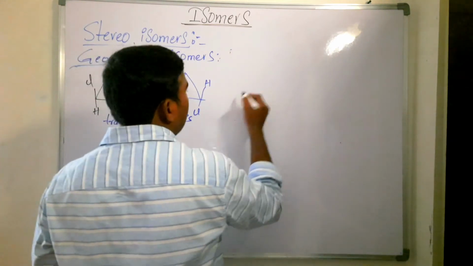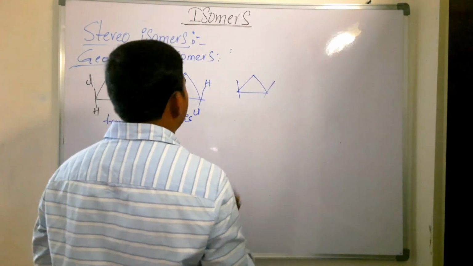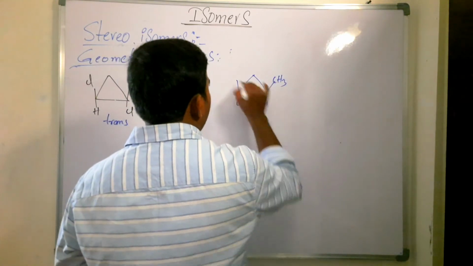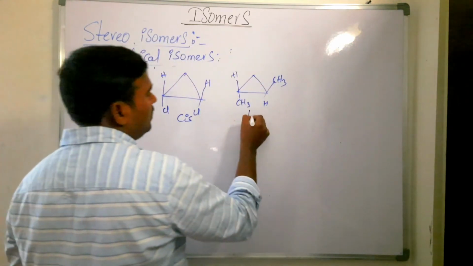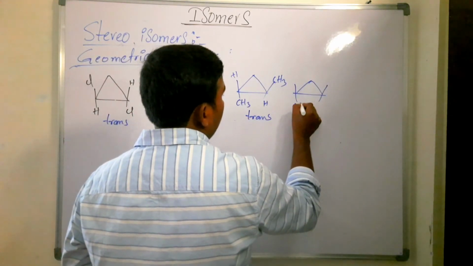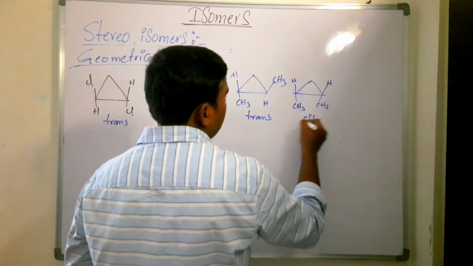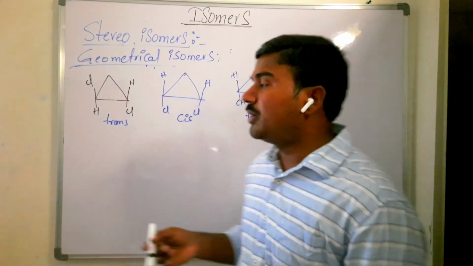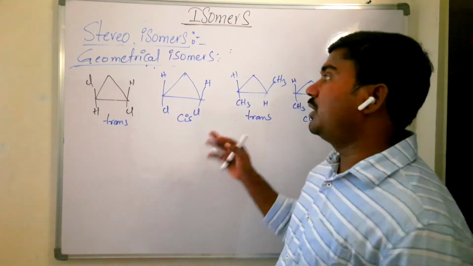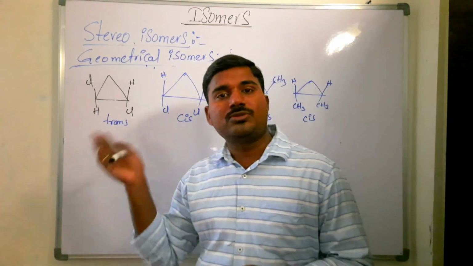You can take different types of compounds like that. In case of cyclopropane, you take CH3, CH3 here and hydrogen and hydrogen here. In cyclopropane, it is called a trans isomer. If both methyl groups are on the same side, then it is called cis isomer. But in case of cyclic chains containing more than 3 carbons, like cyclobutane, cyclopentane and cyclohexane, it is completely different. In cyclohexane we have different isomers. Those we will see in the next video.